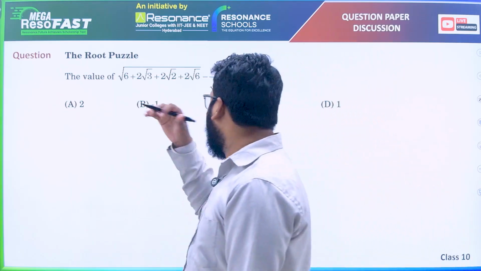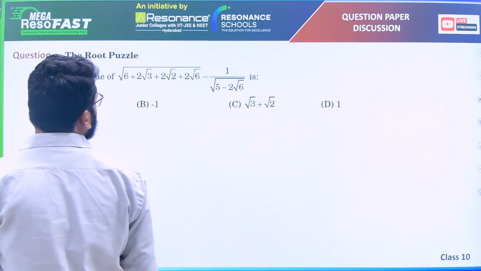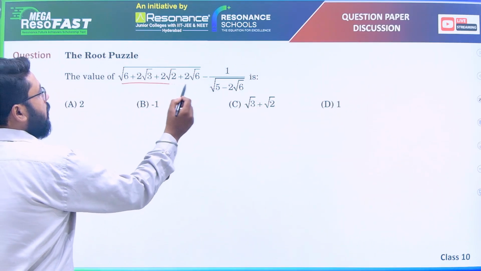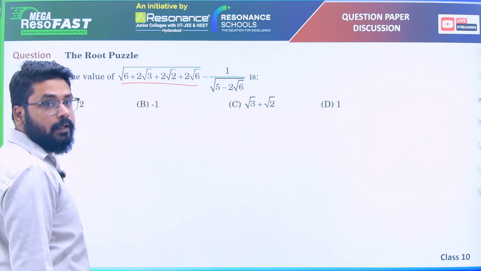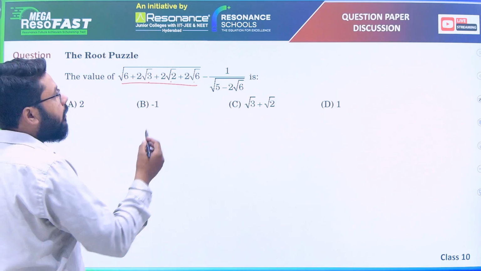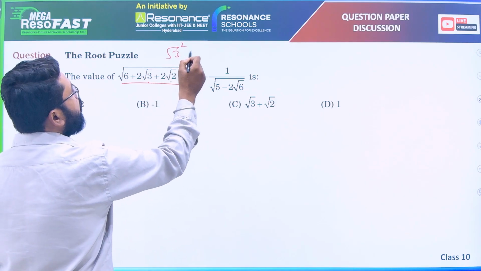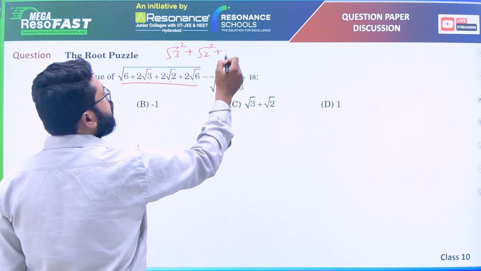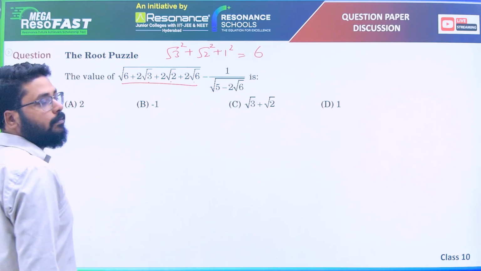Next, the value of this expansion. See, these are 4 terms involved. Okay, and if you check here, 3 into 2 is 6, and root 3 square plus root 2 square plus 1 square, if you do, you will get 6.